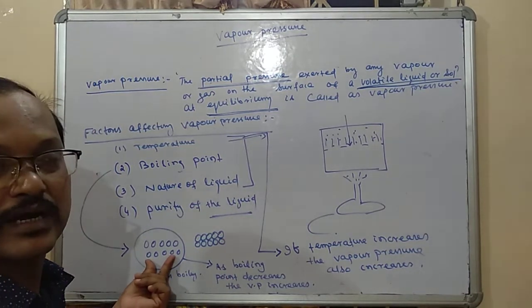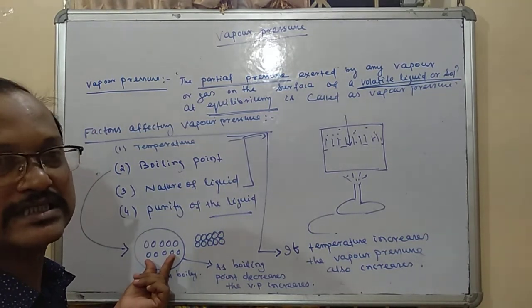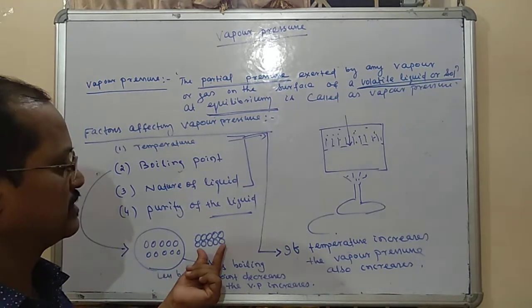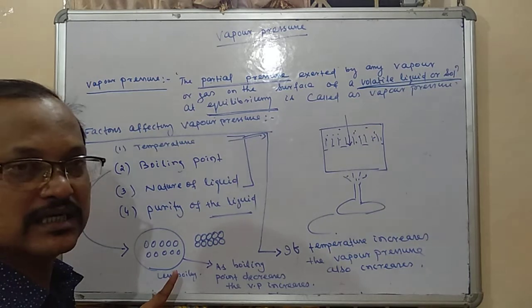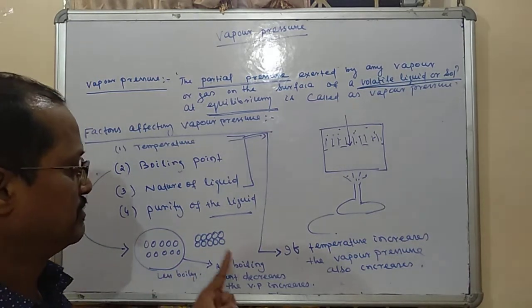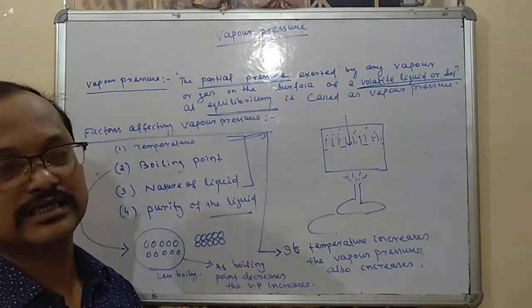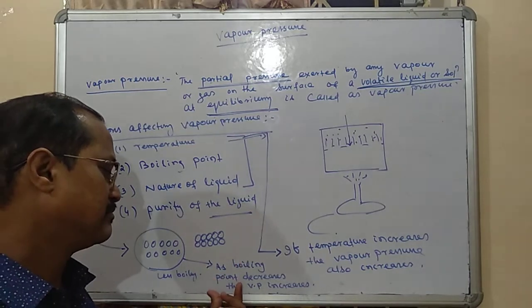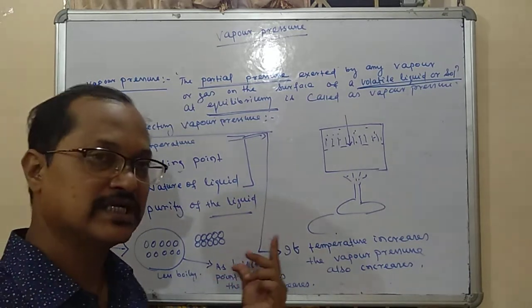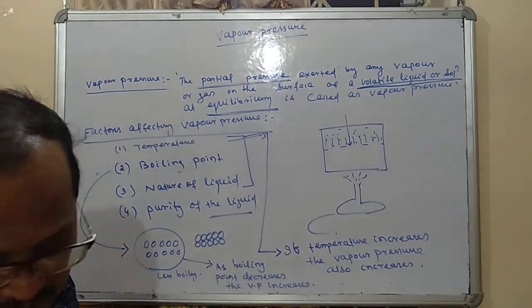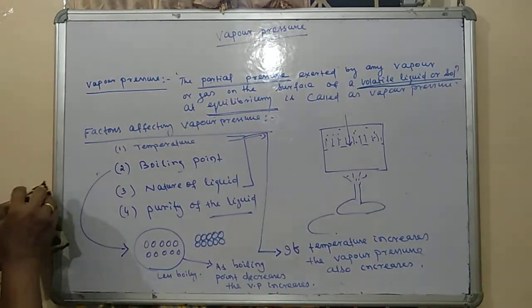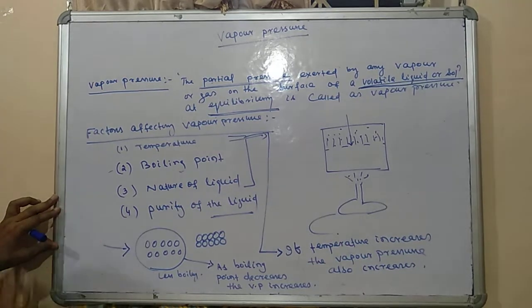Here the intermolecular force of attraction is less, here it is more. So the lesser the boiling point, the greater the vapor pressure. That means as boiling point decreases, the vapor pressure increases. Okay, 2 points you understood. Then the third point, पहले लिख लो सब कोई.